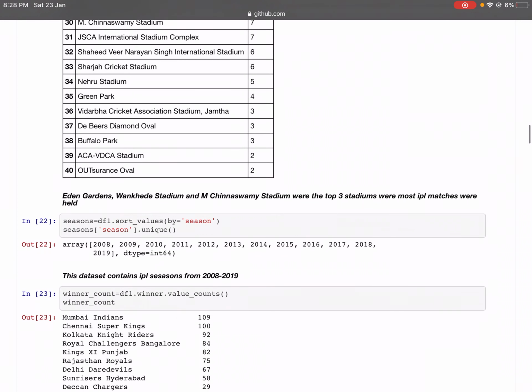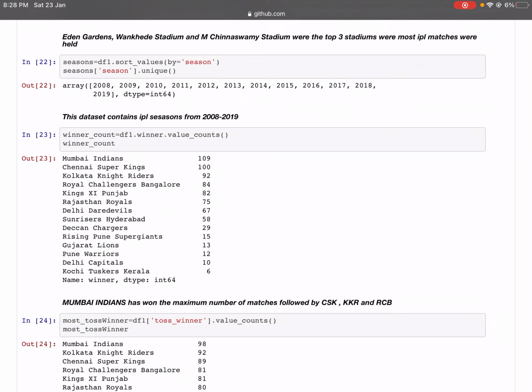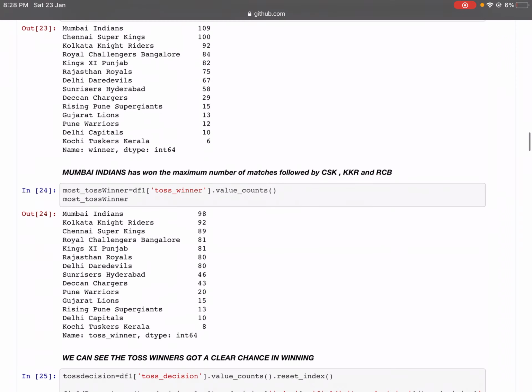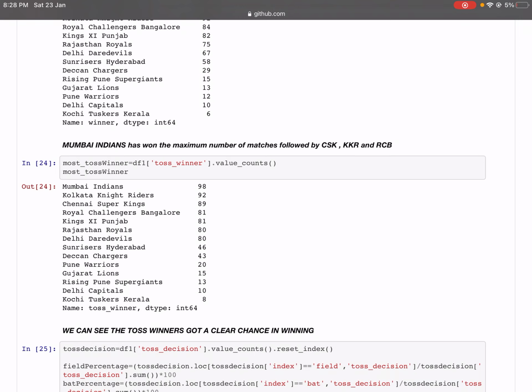So here, after sorting, we can see that this data set contains IPL seasons from 2008 to 2019. And now you can see that Mumbai Indians has won the maximum number of matches, followed by CSK, KKR and RCB. And here we can see that the toss winners got a clear chance of winning.